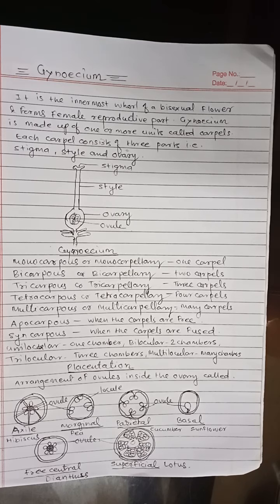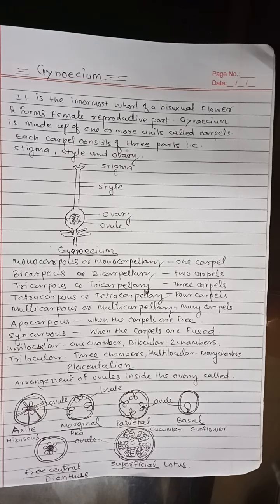In bicarpellary type, ovary consists of two carpels. It is found in family Rubiaceae. Tricarpellary or tricarpous, where the ovary consists of three carpels. It is found in the family Liliaceae, means the monocot family. Tetracarpellary means ovary consists of four carpels. It is found in Melia. Then multicarpellary, gynoecium consists of many carpels. It is found in Papaver.